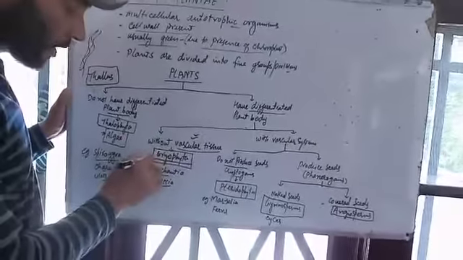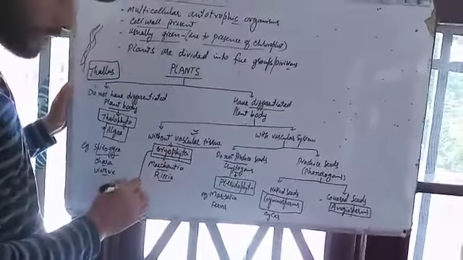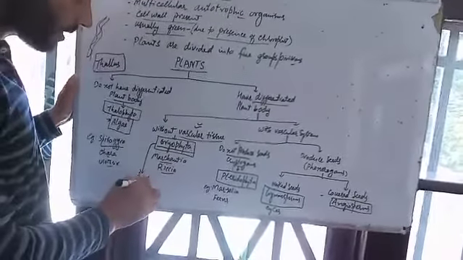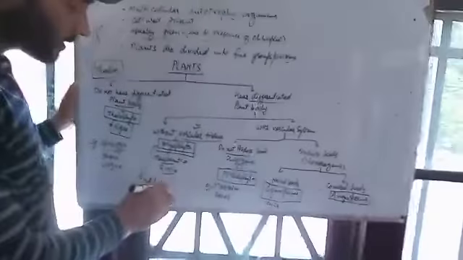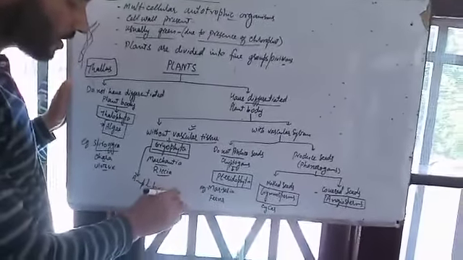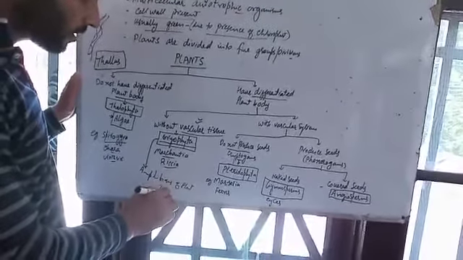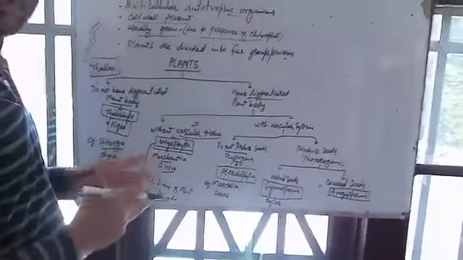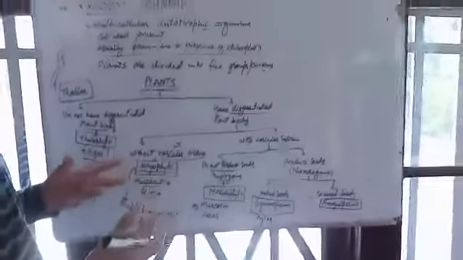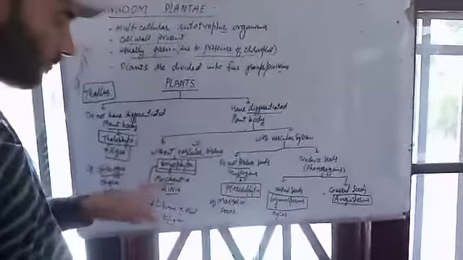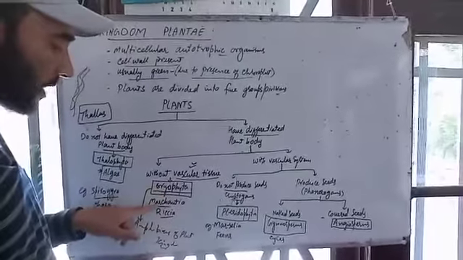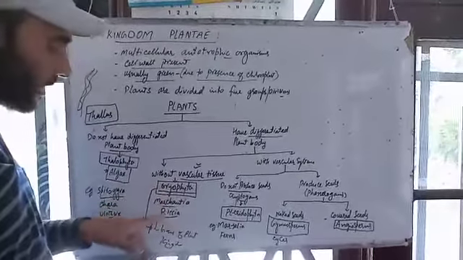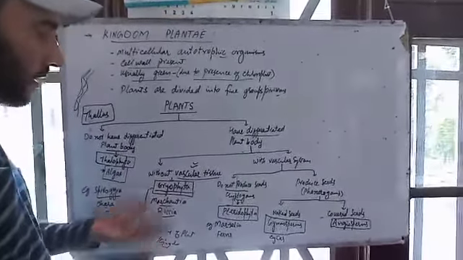Bryophytes are known as amphibians of the plant kingdom, because they live both on land as well as in water. Examples of bryophytes are Marchantia and Riccia.